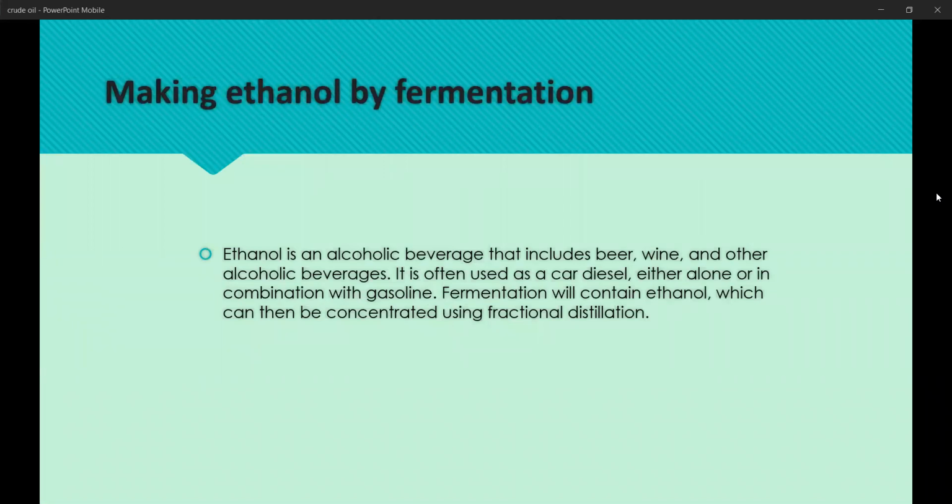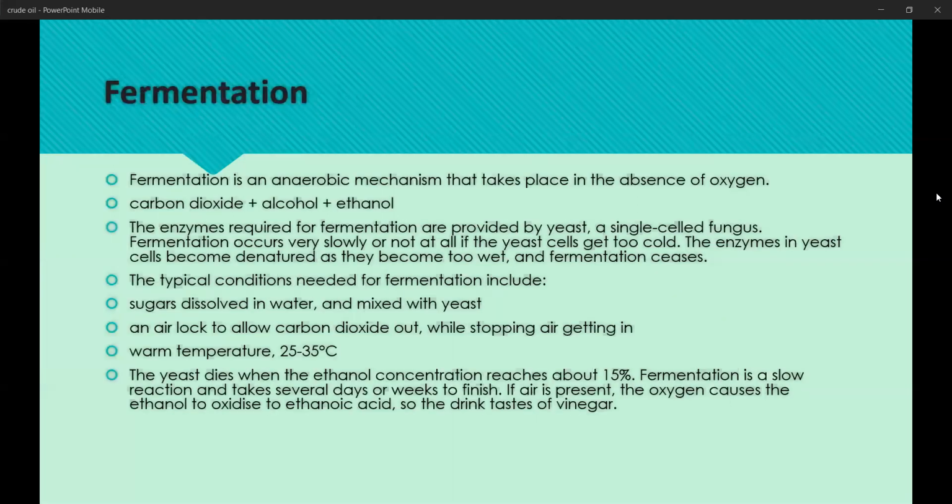Making ethanol by fermentation. Ethanol is an alcohol found in beverages that include beer, wine, and other alcoholic drinks. It is often used as a car fuel, either alone or in combination with gasoline. The fermentation mixture will contain ethanol, which can be concentrated using fractional distillation.